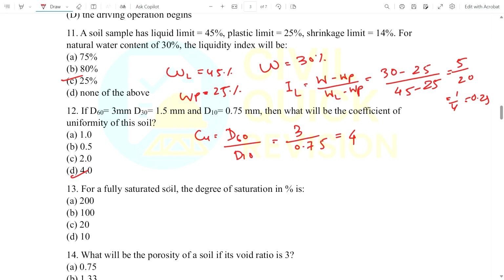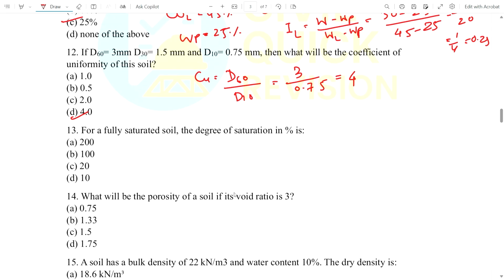Now question number 13, for a fully saturated soil, the degree of saturation in percentage is what? For fully saturated soil, as you all know, in the three-phase system of the soil, if the soil solid is fully covered with water, then our degree of saturation is 100%.